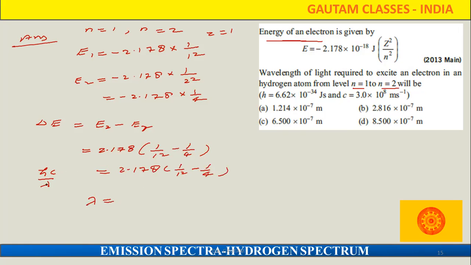So directly we can put lambda, and once lambda comes up, that will also reverse. After that we put all these values. By putting all these values and solving, you are going to get 1.21 into 10 to power minus 7 meter. I directly wrote the answer because ultimately you are going to substitute all these values.